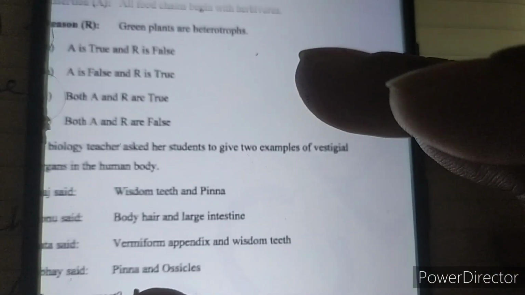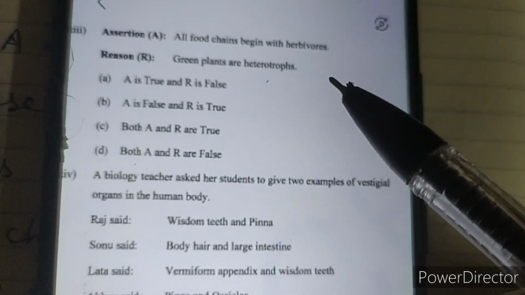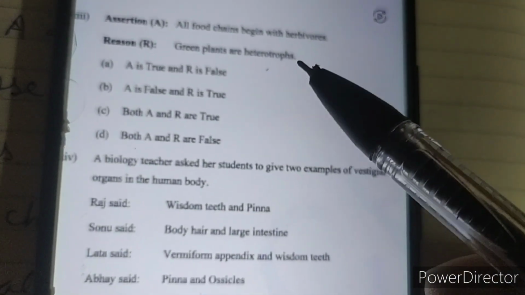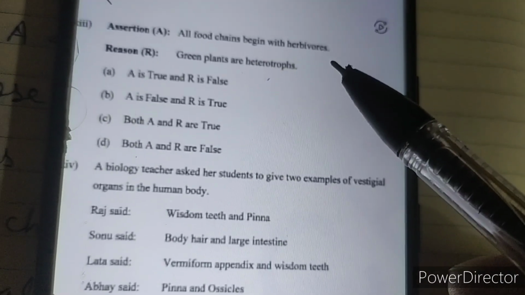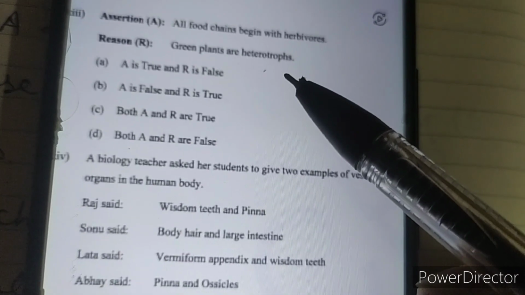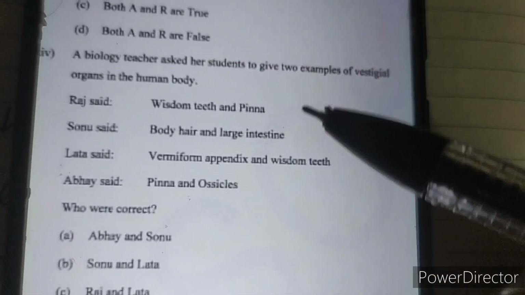Next is question number 13. Green plants... all food chains begin with herbivores and green plants are heterotrophs. Both are wrong. All food chains start with autotrophs and green plants are also autotrophs. So both are false. So answer number D is correct, both A and R are false.